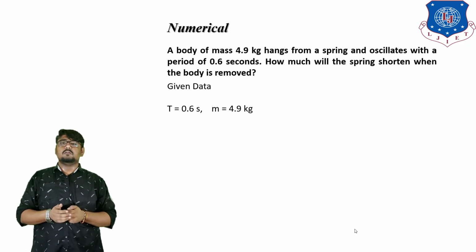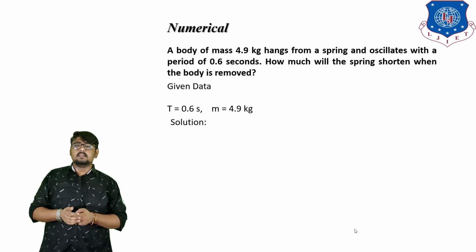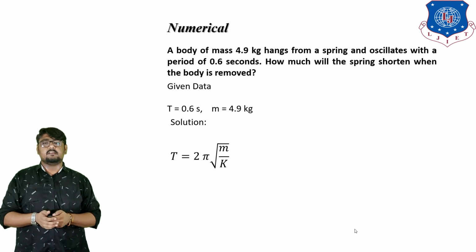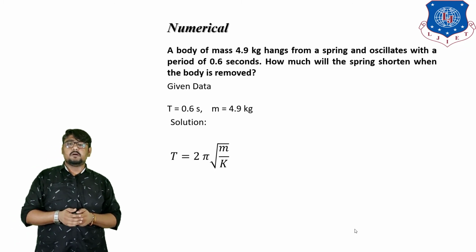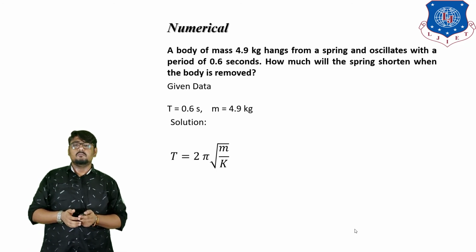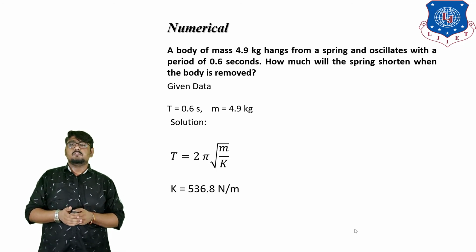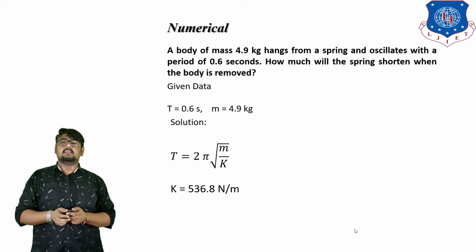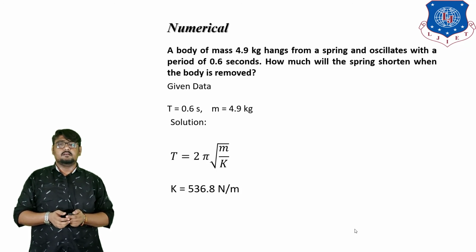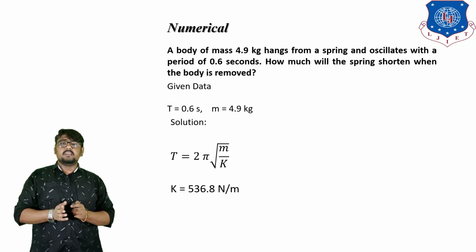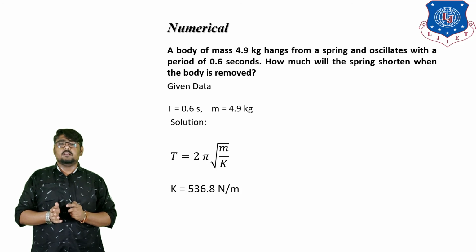Now let us take a look at the solution. We know the equation T = 2π√(m/k), which we derived earlier. Placing the values of m and 0.6 as T, we get k = 536.8 newtons per meter. That is the stiffness. Now, how much will the spring shorten? We need to find that out.